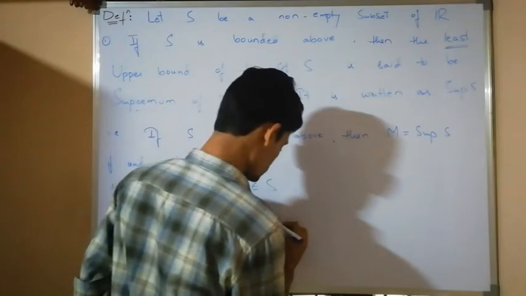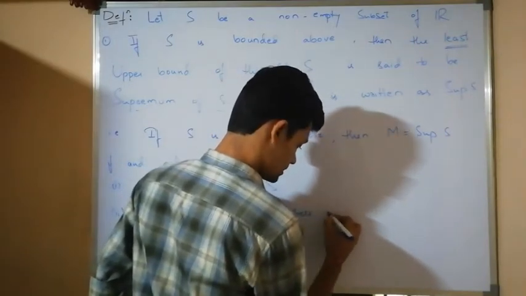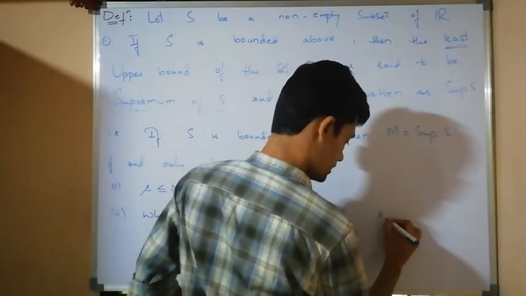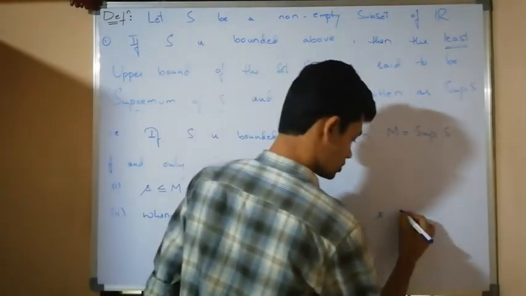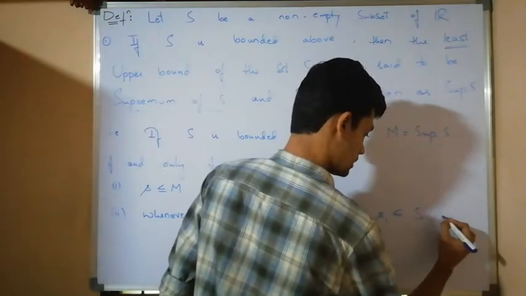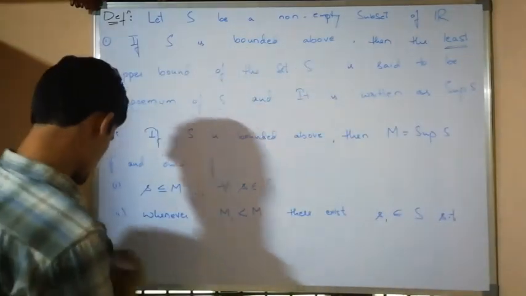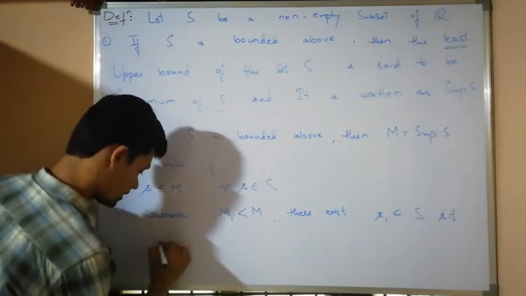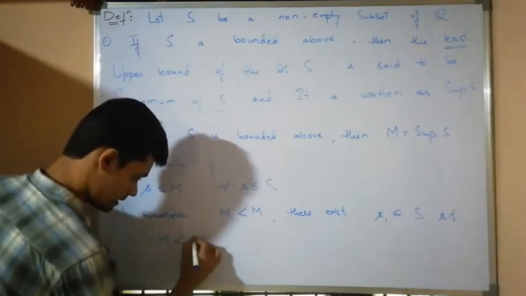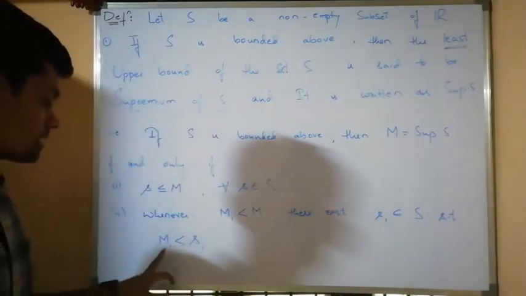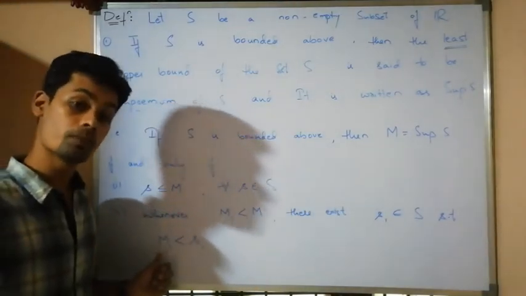Then there exists an element s1 belonging to the set S such that M1 is less than s1. If all the elements were less than M1, it would be an upper bound.